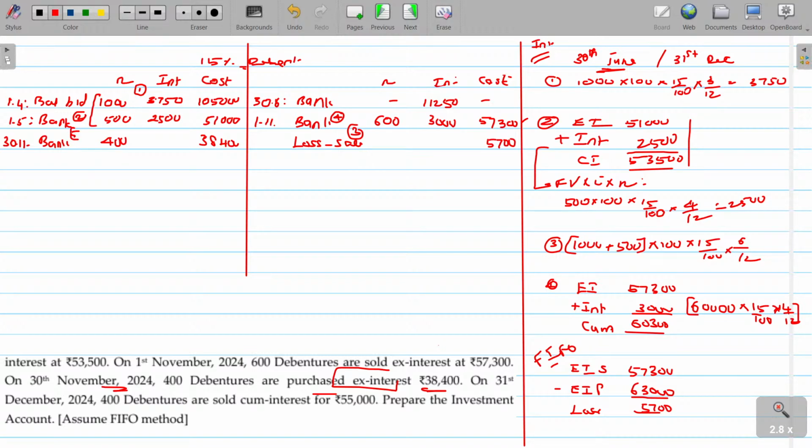Number 5. 400 into 100 is 40,000, interest rate 15%. For this newly purchased debenture, interest was released beforehand on the 6th, so 7, 8, 9, 10, 11, 5 months' interest is going to be accrued. Then what is the value? 2,500 will be the accrued interest.